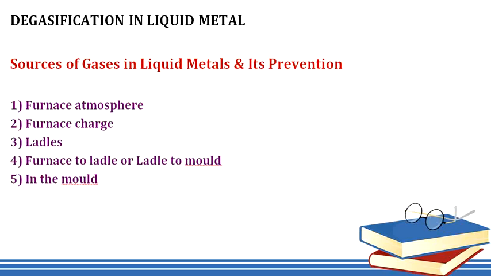The atmosphere inside the furnace may contain water vapor, carbon monoxide, carbon dioxide, or silicon dioxide as products of combustion of fuel, in addition to the normal atmospheric gases such as nitrogen and oxygen. The amount of gas absorption depends on the conditions and the type of melting furnace. Maintaining the clean and dry atmosphere inside the furnace and furnace walls helps in reducing gas absorption.